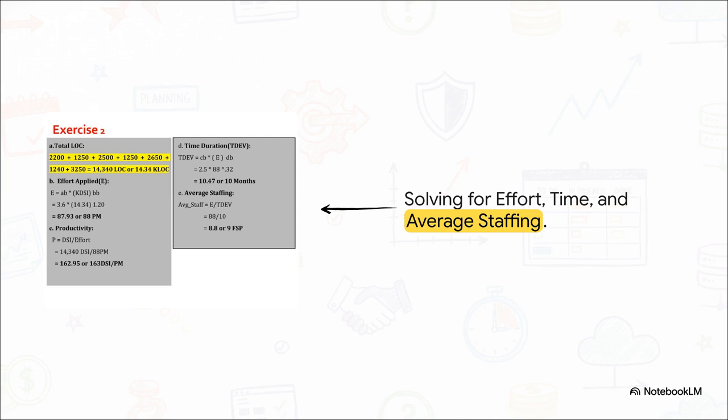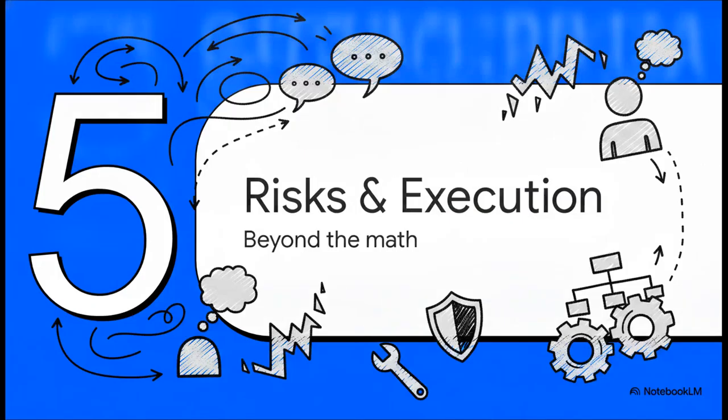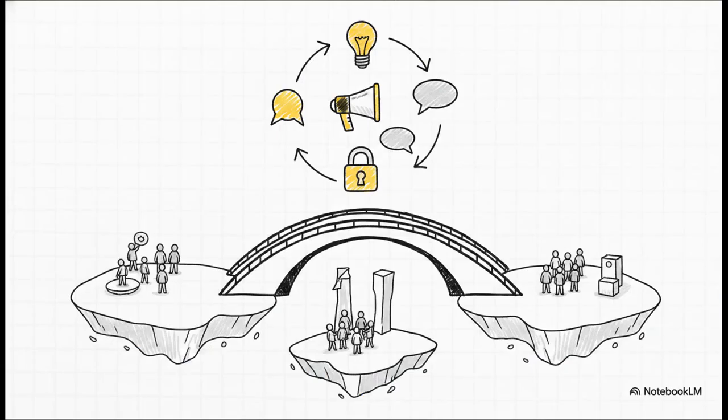Finally, by dividing our total effort by our time, we find out we need a dedicated average team of about 9 full-time developers. Look at that. We just went from raw module sizes to a complete, actionable business plan using just a few formulas. Section 5. Communication, Risks, and Execution. Moving beyond the heavy math for a minute, let's talk about communication. And I don't just mean chatting around the water cooler.